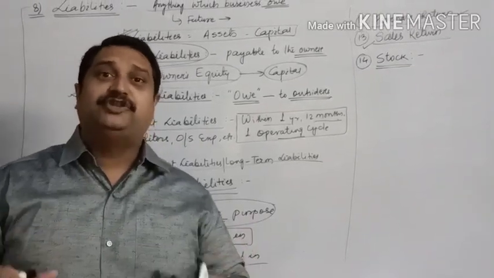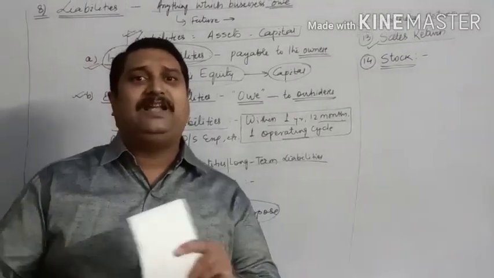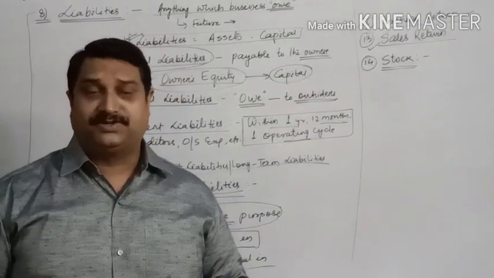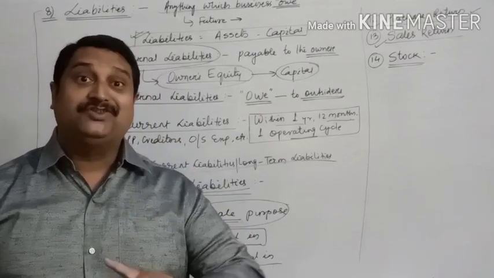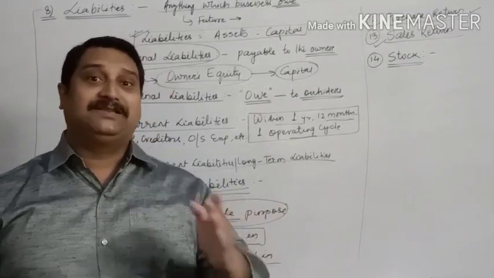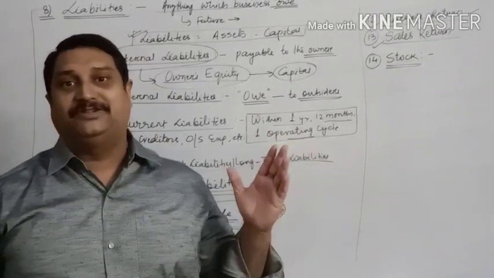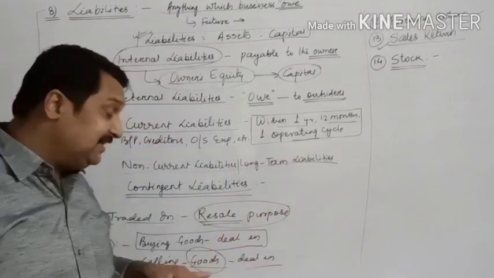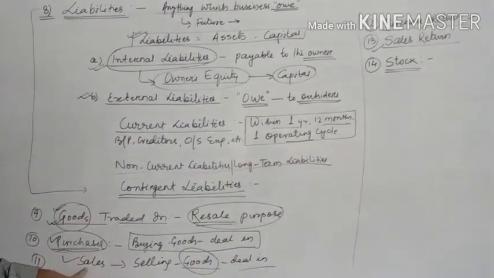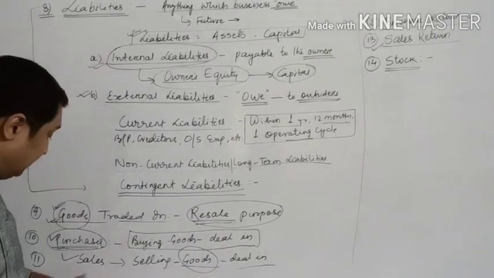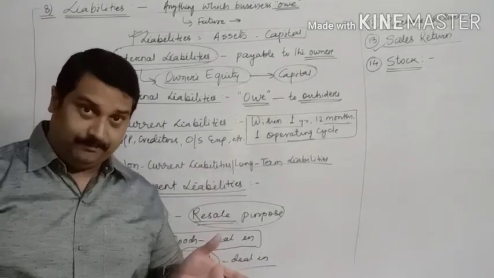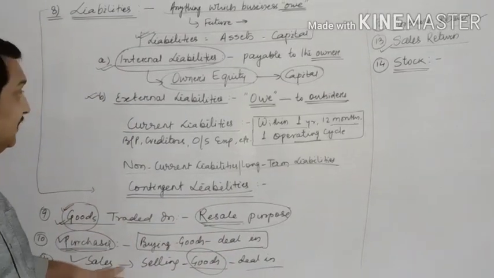So the goods in which you deal in, you will be obviously frequently buying it from others. So they will be considered as your expense because you do it on a regular basis in the day-to-day activities of the business. So purchases is an expense. Sales, by selling goods you earn income. So sales is your income. It's a revenue for your business.